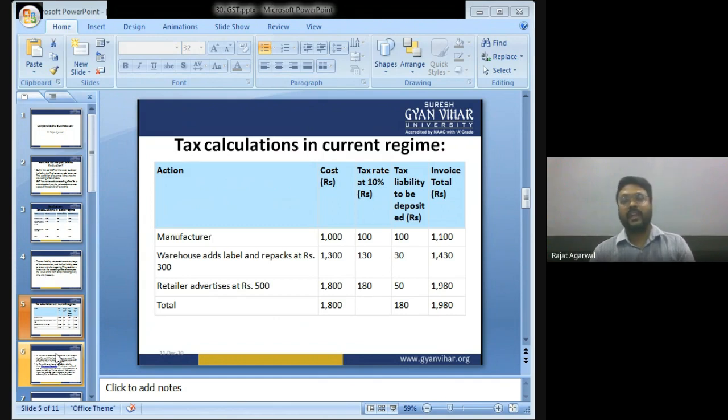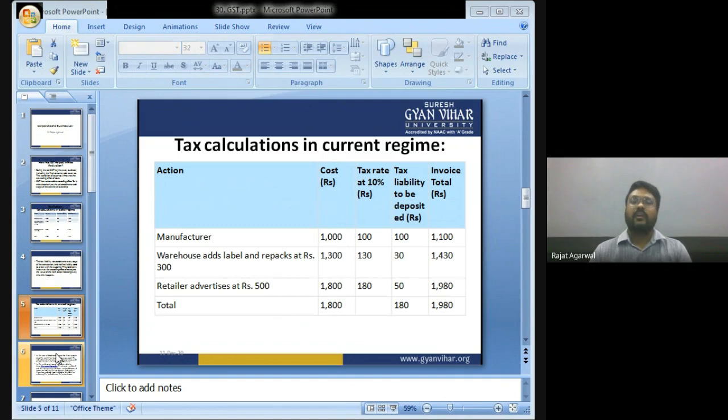The wholesaler pays tax only on 1300, not 1400, because out of this 1400, 100 is the amount of tax, and GST is not charged on the tax. That's why I'm saying the cascading effect of tax on tax has been removed. Out of this 1300, the tax at the rate is 130. Out of this 130, he has already paid rupees 100 tax. Now he will pay tax of 30.